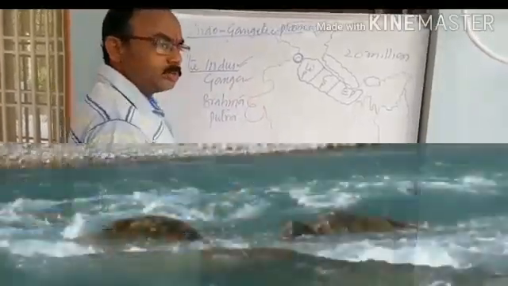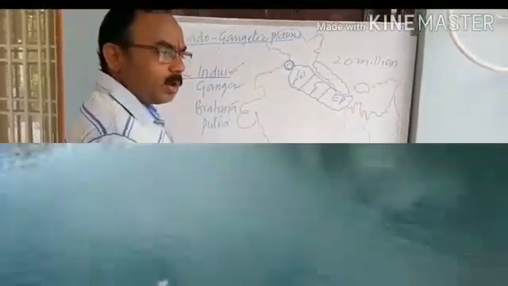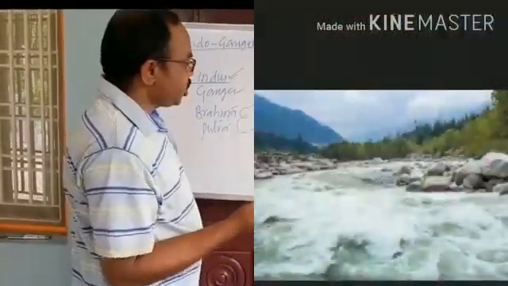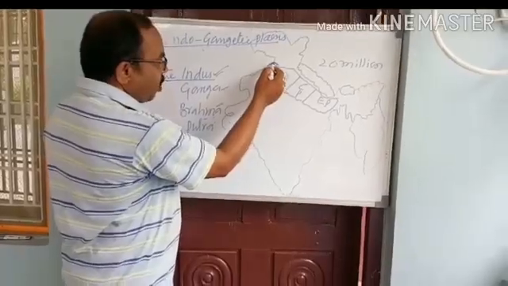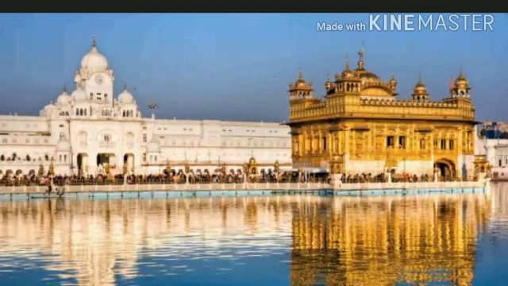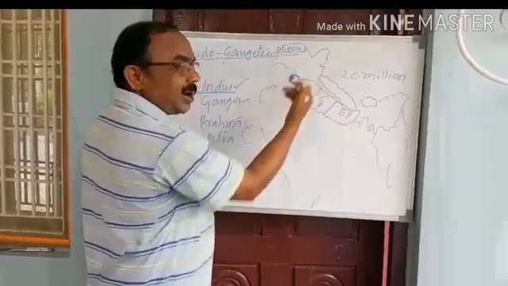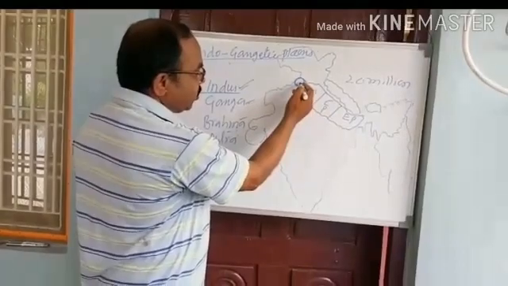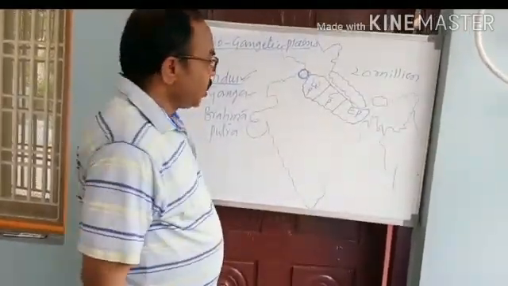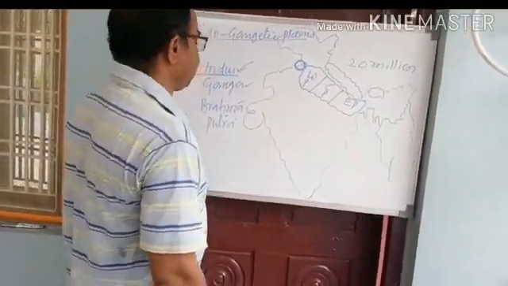Those are Jhelum, Chenab, Ravi, Beas and Sutlej. These rivers pass through Punjab and merge in the Indus River, so Punjab state is called the land of five rivers.